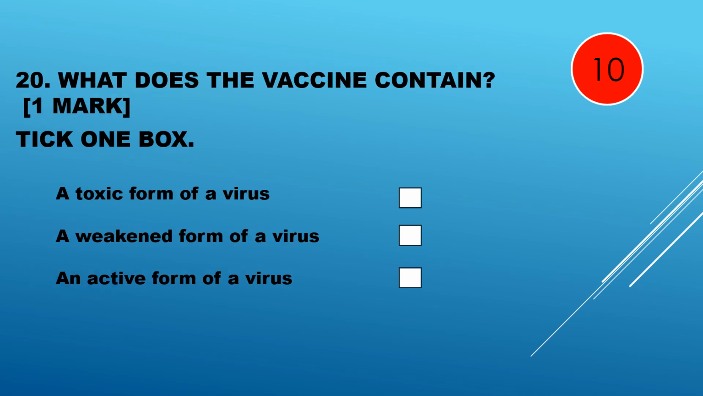Question 20. What does a vaccine contain? A toxic form of a virus, a weakened form of a virus, an active form of a virus? It's a weakened form of a virus.